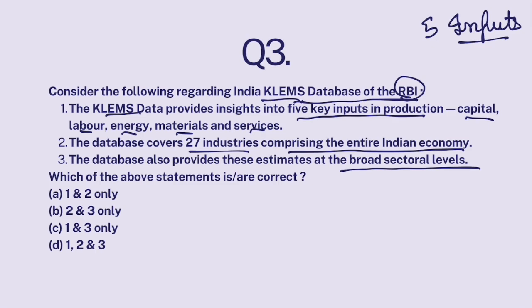Okay, there is capital, which is K, labor, which is L, energy, which is E, materials, which is M, and services used by these factories, S. So KLEMS database. So this is correct. This database actually brings us data of 27 industries, which mostly cover the entire Indian economy. This is also correct. Plus, it not just provides us the data of these 27 industries, it provides us the data at broad sectoral level also.